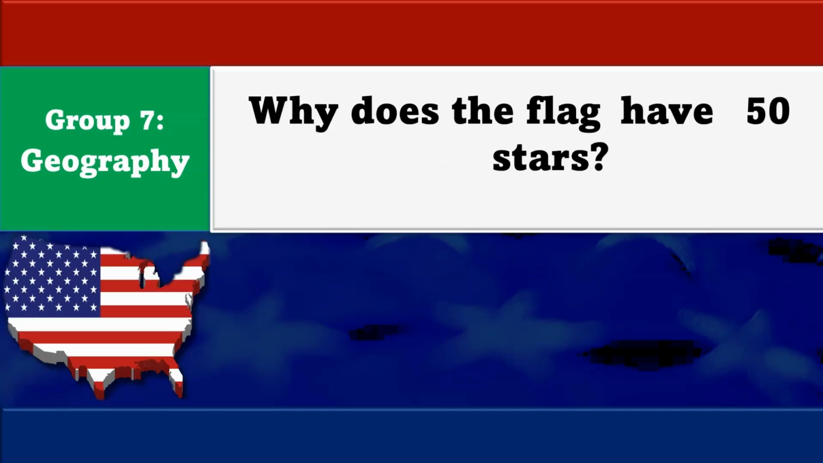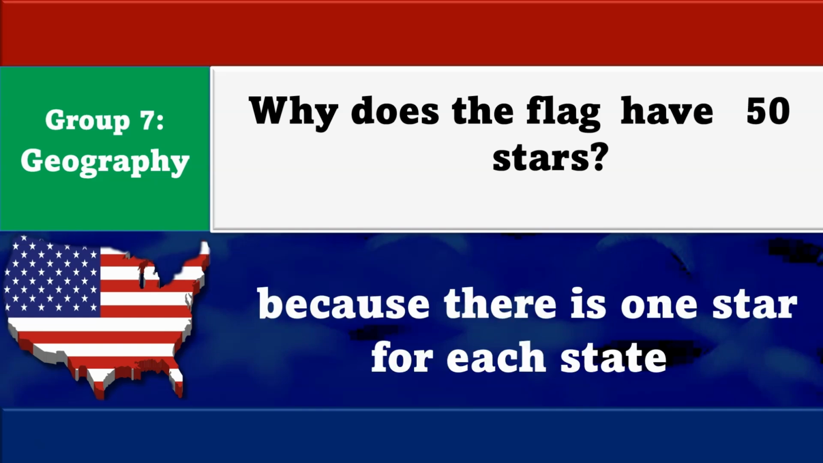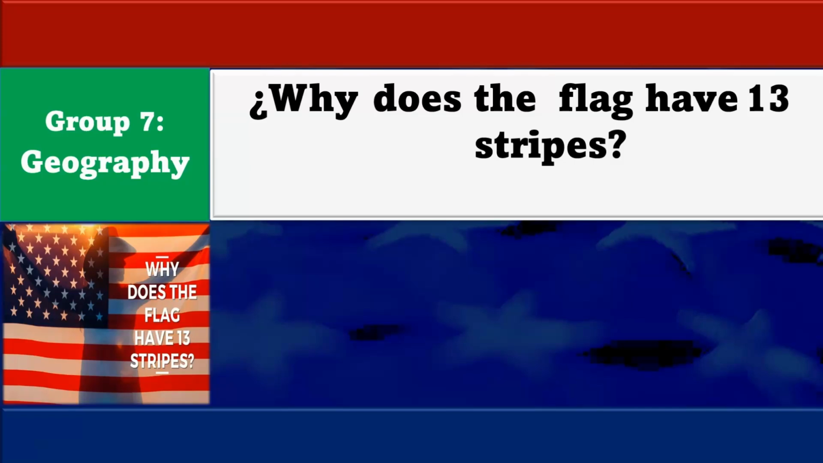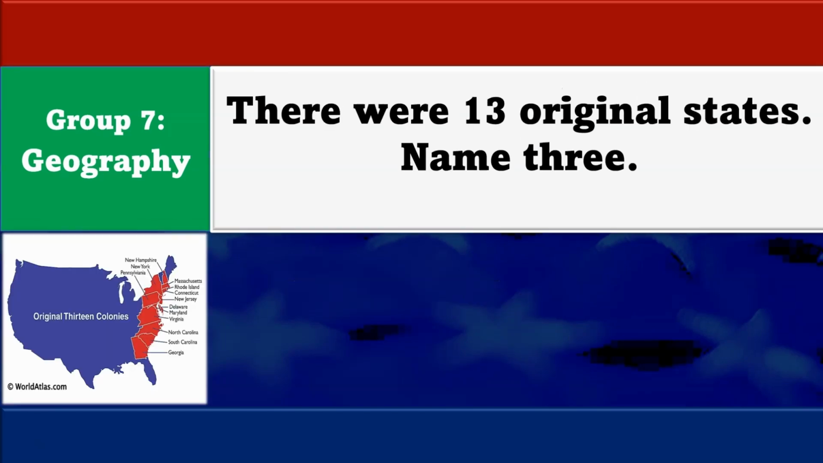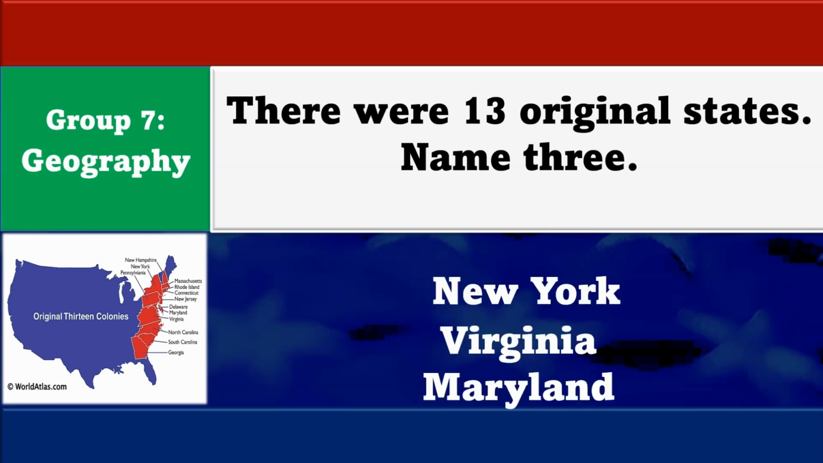Name one state that borders Mexico. California. Why does the flag have 50 stars? Because there is one star for each state. Why does the flag have 13 stripes? Because there were 13 original colonies. There were 13 original states. Name 3. New York, Virginia, and Maryland.